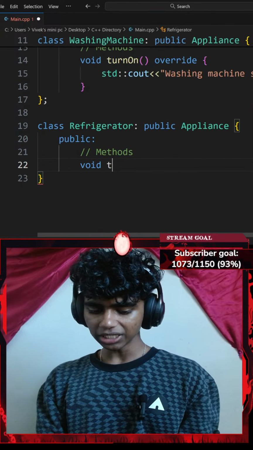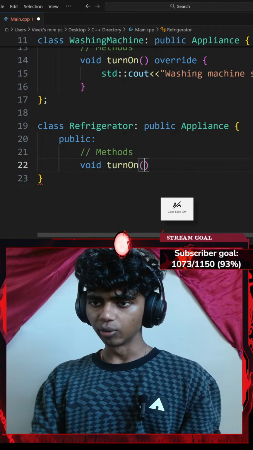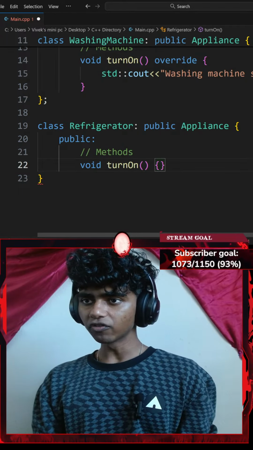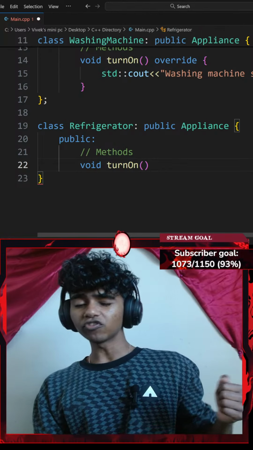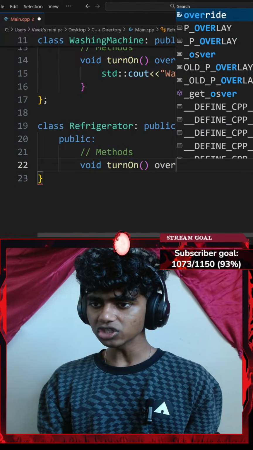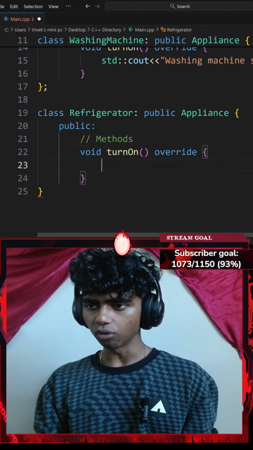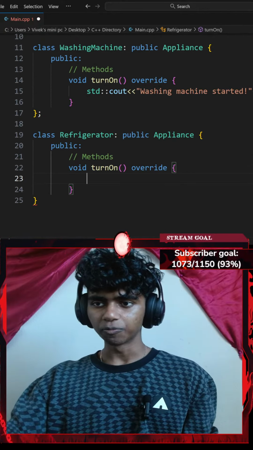This is going to be a void turn on method as well, with a pair of parentheses and then a pair of curly braces. Honestly, before I add the curly braces, I will use the override keyword because I want to override the standard console output here.